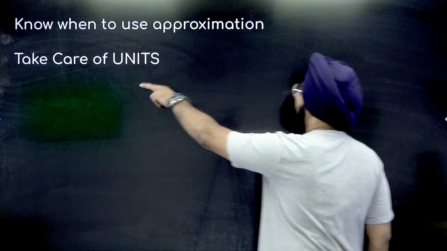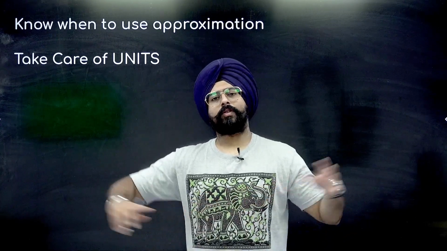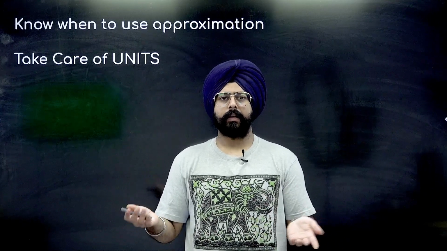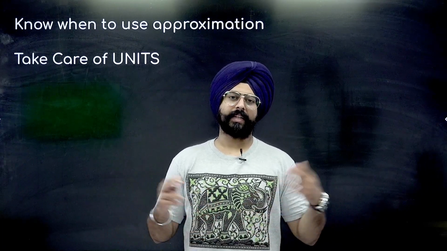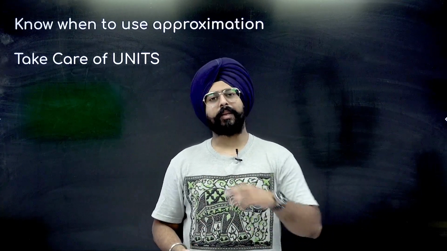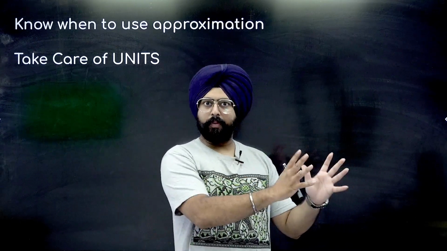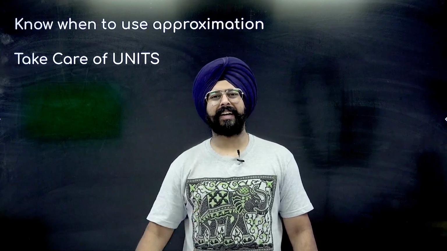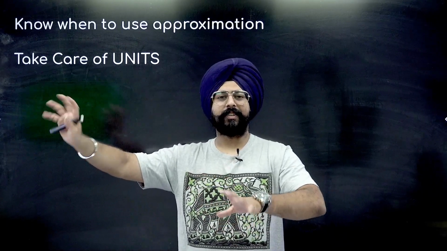And always take care of the units. In physical chemistry, we have loads and loads of units for the same thing. That's true in physics as well, right? Humans want to create boundaries all across the globe. People follow different standards. We in India itself follow different standards for different things. For example, if we want to measure distance on the road, we do it in kilometers, which is like the proper metric unit. But when it comes to measuring height, we hardly tell our height in centimeters or meters, right? We're always like 5 foot, this much inch, etc.